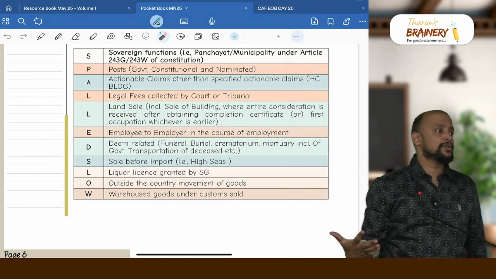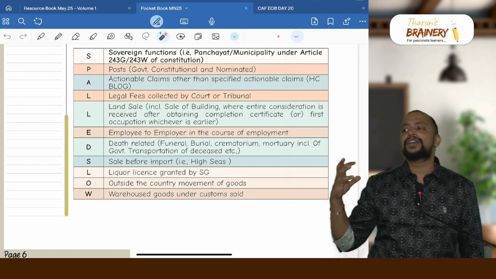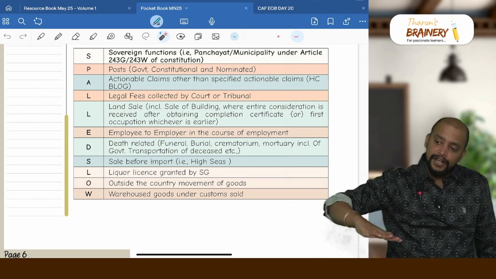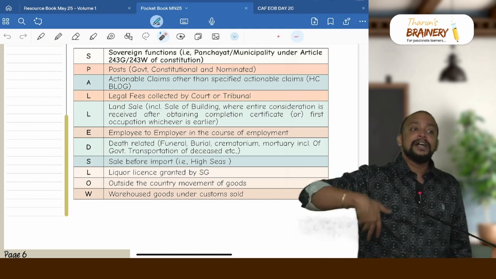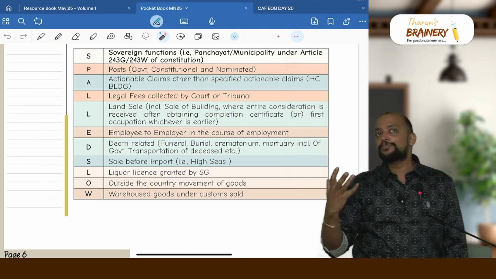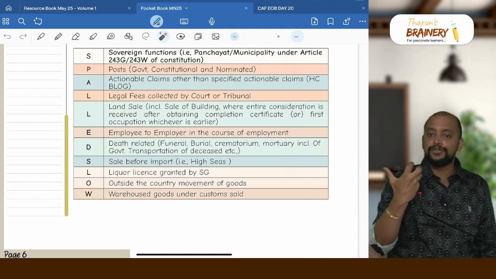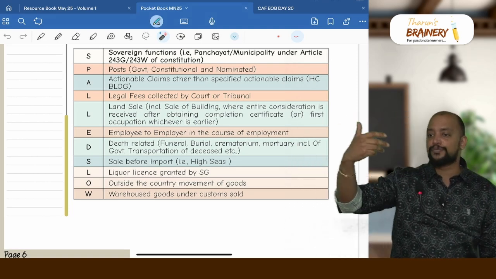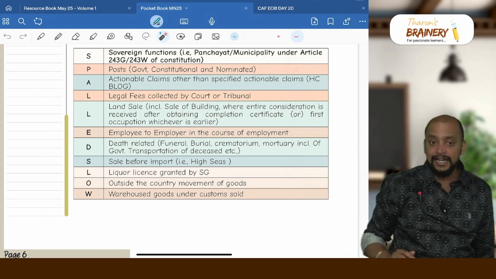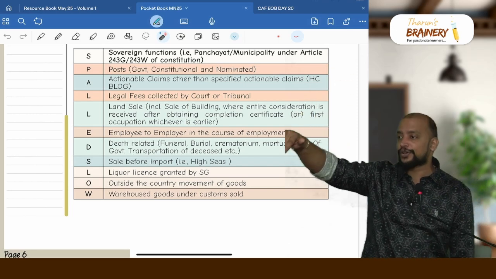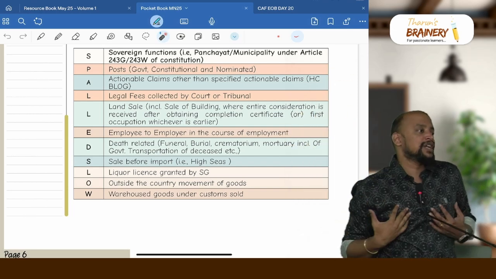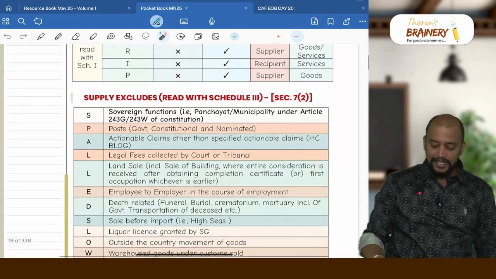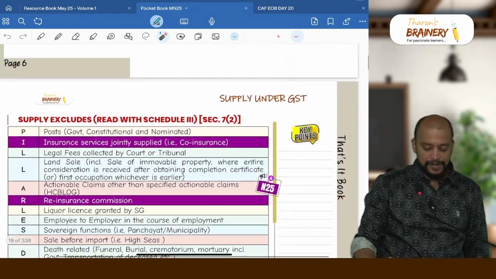Then warehoused goods under customs sold. So the imported goods will be deposited in the customs warehouse without payment of customs duty, and thereafter that particular warehoused goods will be transferred to some other person. Means the original importer will not clear the goods from the customs, but they transfer the documents of title called as warehouse receipt to some other person, like in case of high seas sale. So the subsequent buyer is going to clear the goods from the customs. So due to that reason, the original importer is excluded from supply, not required to pay any GST. So these are the list of activities excluded from supply.